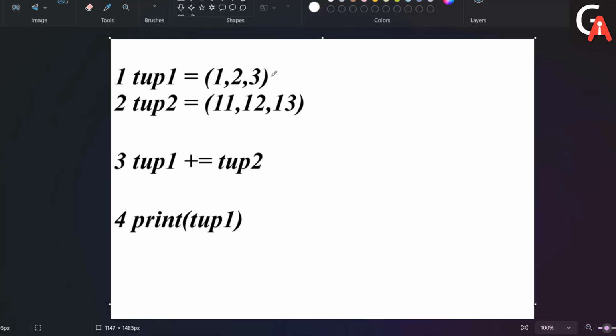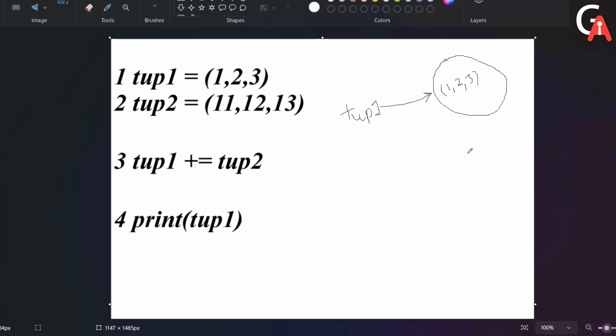At line 1, one object is created, and this object contains the data 1, 2, 3, basically a tuple object, and tup1, which is a variable, is a reference to that object right now. So tup1 references that object, and that object contains the values 1, 2, 3. This is the under-the-hood thing, guys.